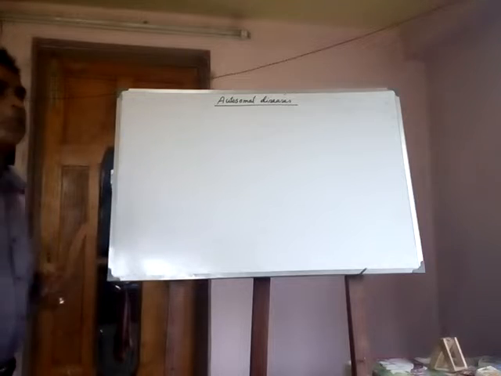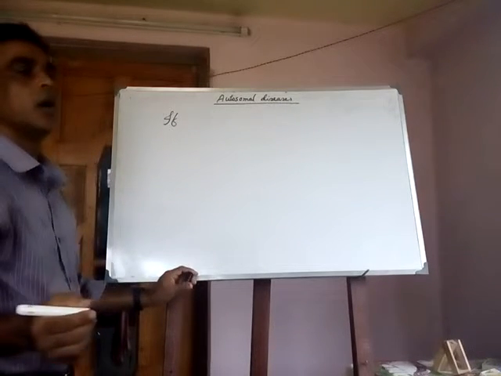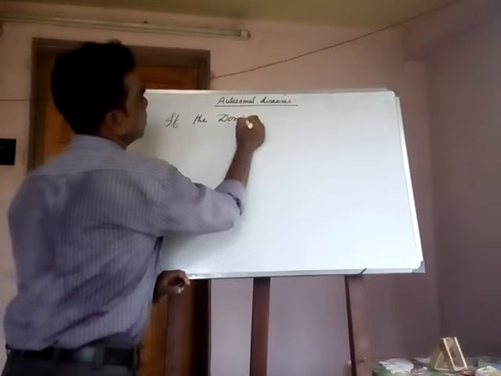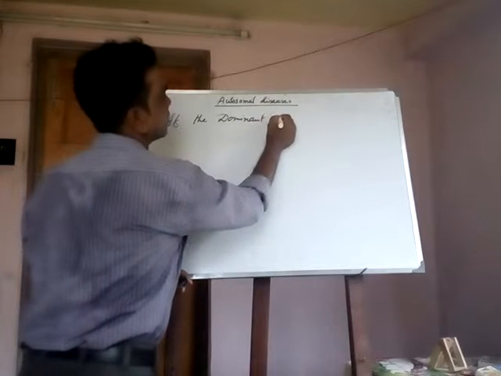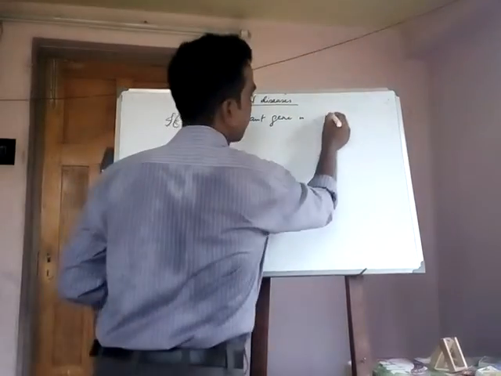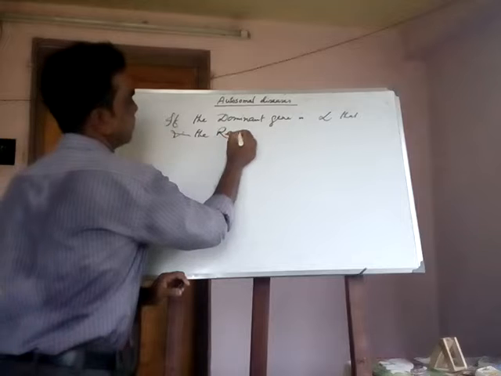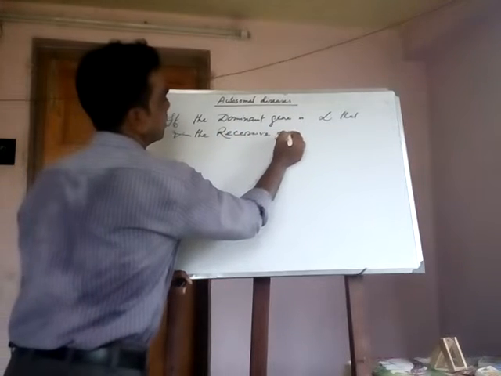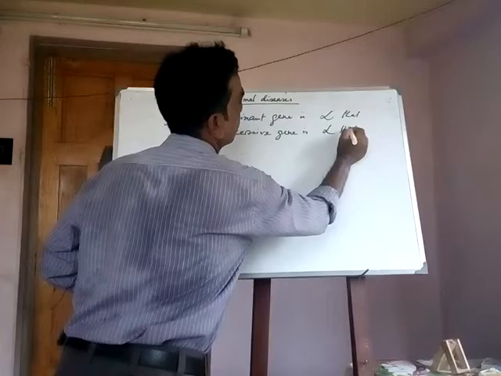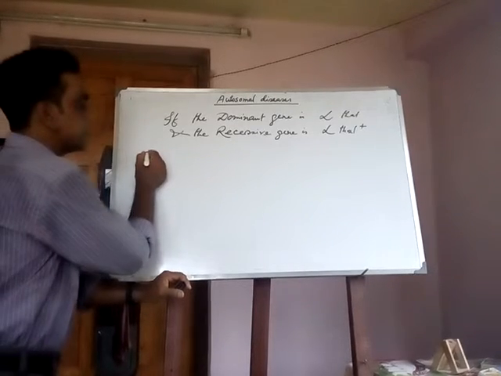Regarding the hemoglobin of the alpha cells, suppose the dominant gene is alpha thal, and the recessive gene is alpha thal plus. That is the diploid set of chromosomes.